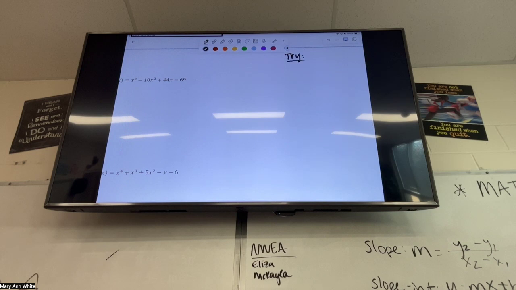PRRs are the factors of the constant divided by factors of the coefficient. That's just like what it is. So like, what are the factors of 69?